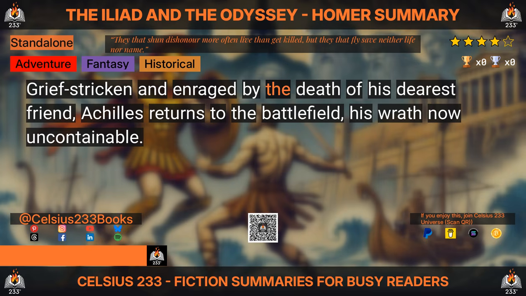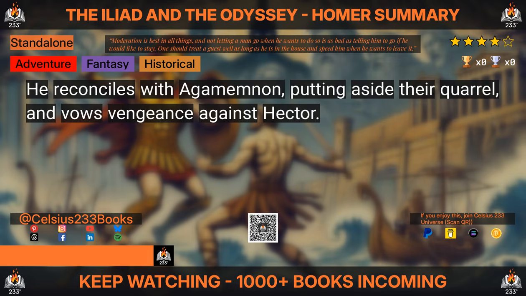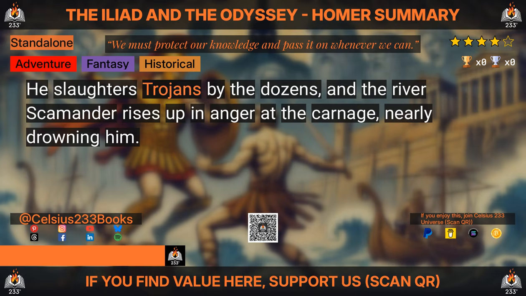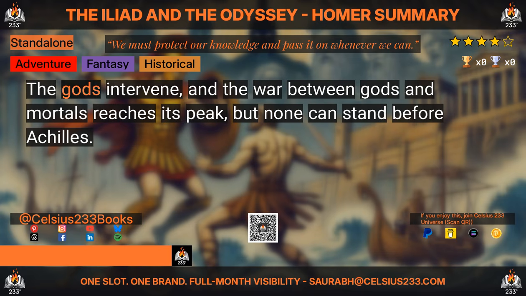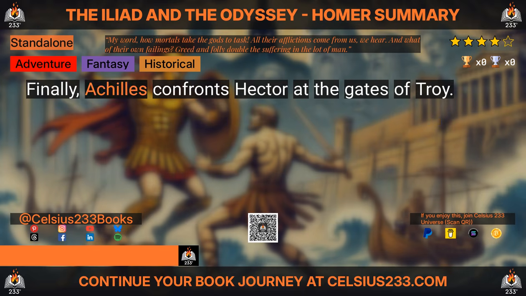Grief-stricken and enraged by the death of his dearest friend, Achilles returns to the battlefield, his wrath now uncontainable. He reconciles with Agamemnon, putting aside their quarrel, and vows vengeance against Hector. Achilles dons new armor, forged by the god Hephaestus, and sets out with divine fury. He slaughters Trojans by the dozens, and the river Scamander rises up in anger at the carnage, nearly drowning him. The gods intervene, and the war between gods and mortals reaches its peak, but none can stand before Achilles.